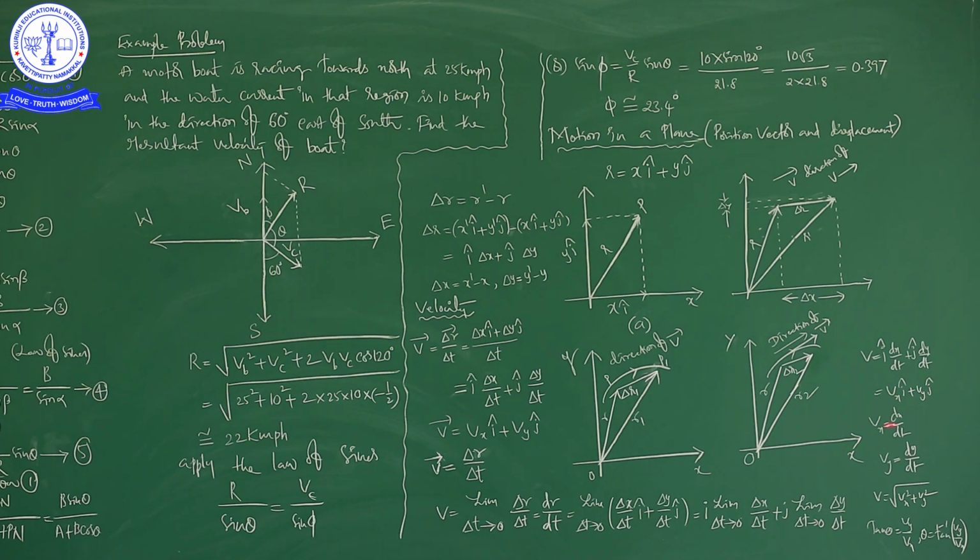Then V is equal to the square root of Vx square plus Vy square, which you know very well. By using the parallelogram law of vector addition, you can write this, and the direction is tan theta equal to Vy by Vx, theta is equal to tan inverse of Vy by Vx, okay, right.